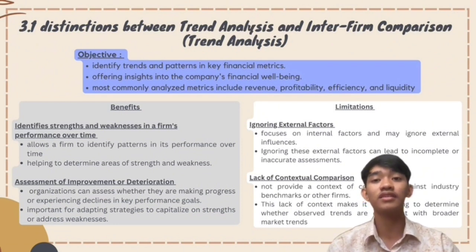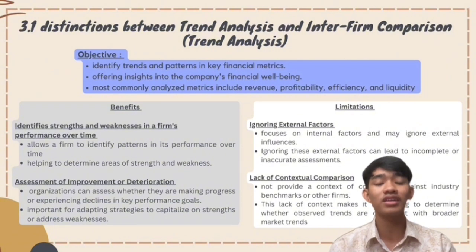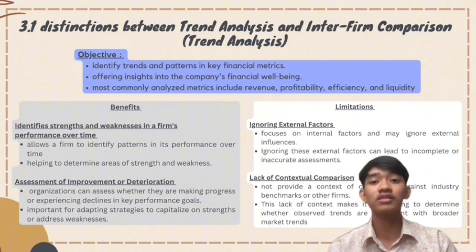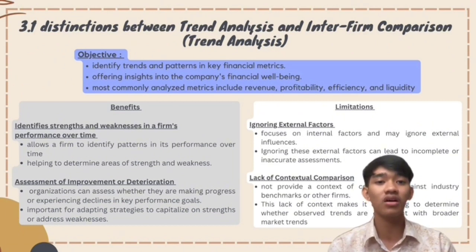The first limitation is ignoring external factors. Ignoring external factors means changes in industry dynamics or economic conditions might not be considered, leading to an incomplete or even inaccurate assessment of the company's overall health. The second one is the lack of contextual comparison. The lack of contextual comparison against industry benchmarks or peer firms can pose a challenge. Without this context, determining whether observed trends align with market trends becomes a complex task.